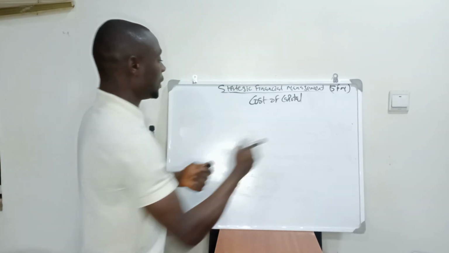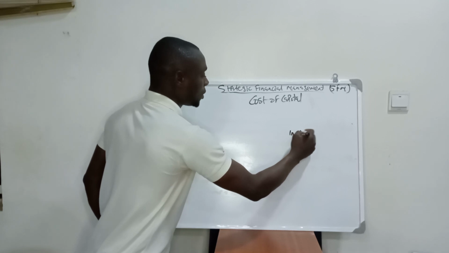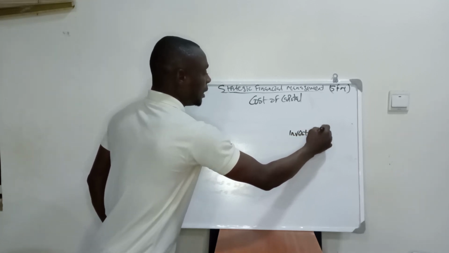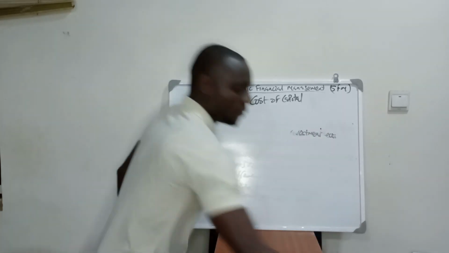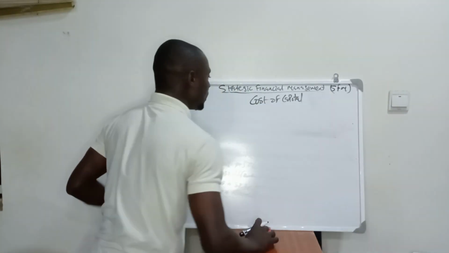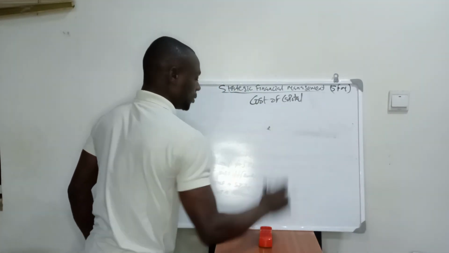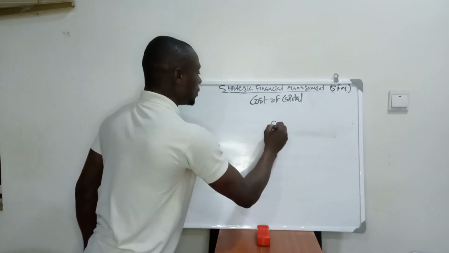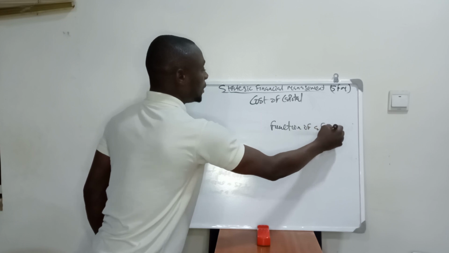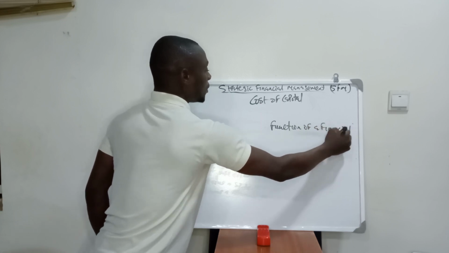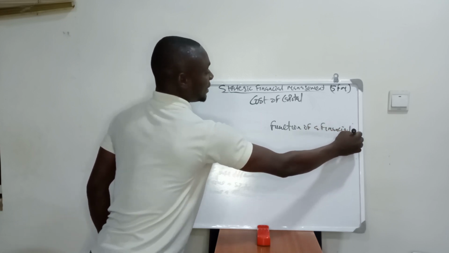One of the functions is what we call investment decision. Please don't mind my handwriting.